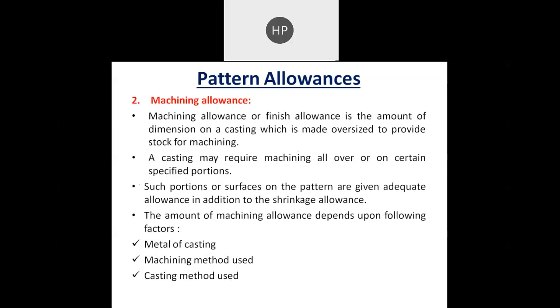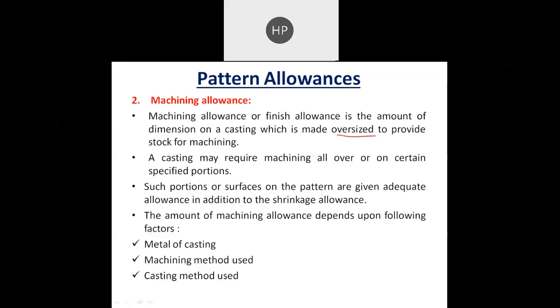Then machining allowance. As you know, the product that we take out from the casting is not as pleasant as we require in the outer shape or surface finish, so we have to remove some stock of the material by grinding or polishing or any other process, so that the size will reduce. That's why we make a slightly oversized product to provide stock for the machining.